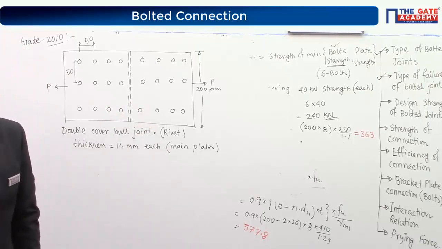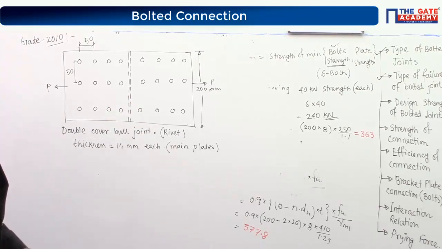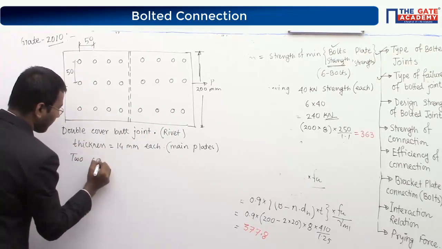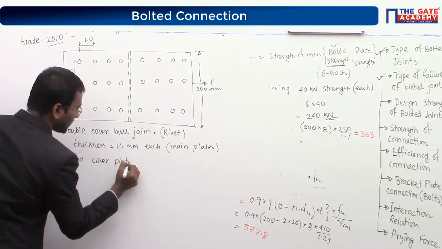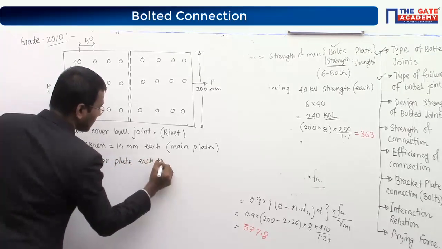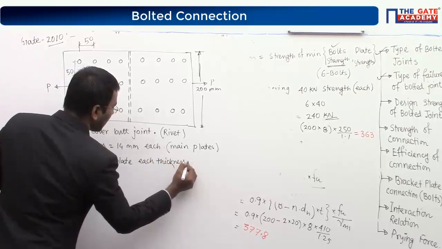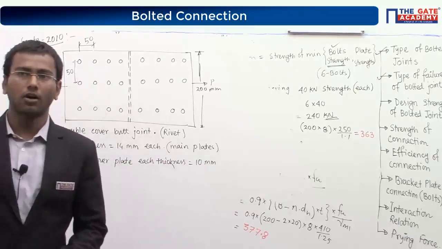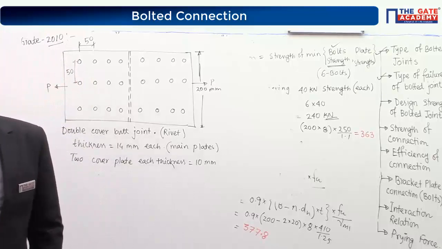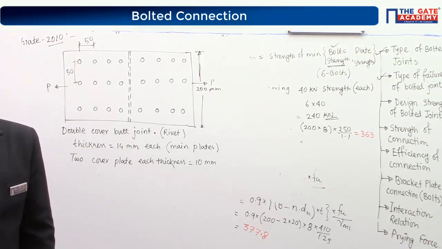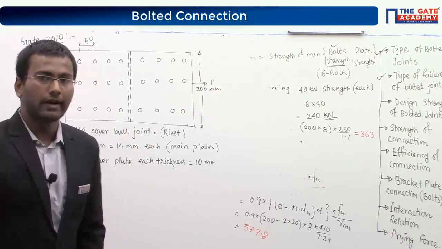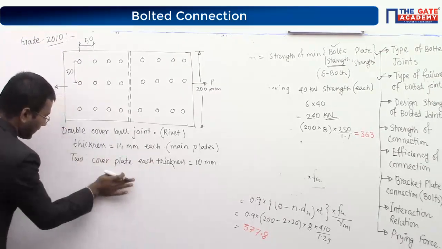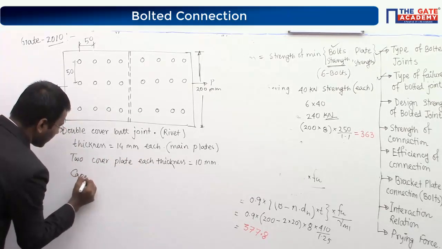Two cover plates of 10 mm thickness are used. So here it is given two cover plates, each thickness equal to 10 mm. Two cover plates each having a thickness of 10 mm. So find out the capacity of the joint. Find out the capacity or strength of the joint in kilonewton.